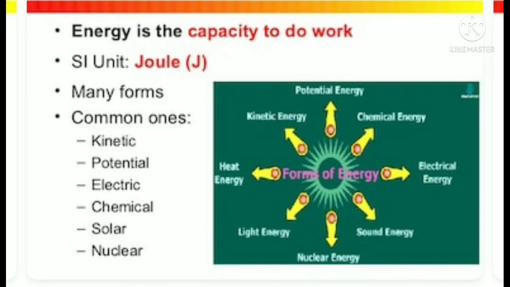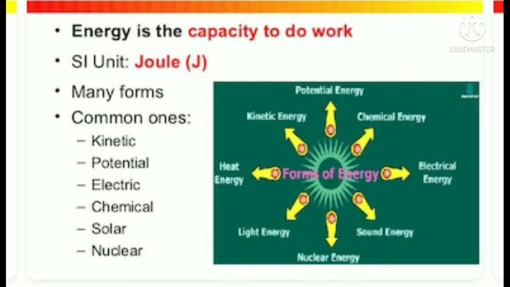Now our next concept is energy. What is energy? Energy is the ability or capacity to do any work. बेटा हुन work करने ਲਈ ਤੁਹਾਨੂੰ energy ਚਾਹੀਦੀ ਹੈ, and energy we get from the food we eat. The food we eat gives us the energy, and without energy we also can't work. So in nature also there are so many forms of energies like kinetic energy, potential energy, electric energy, solar energy, chemical, nuclear. And in the next video we will learn about the different forms of energy and how we can transform them, with their definitions also.